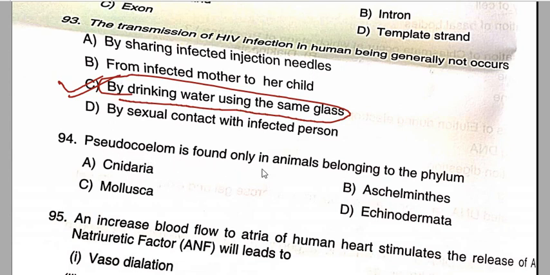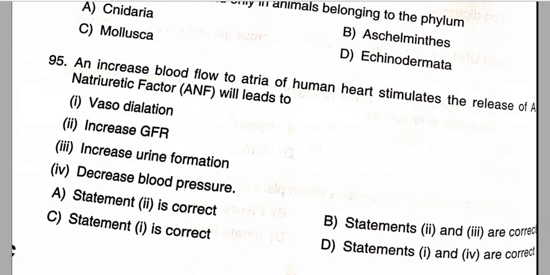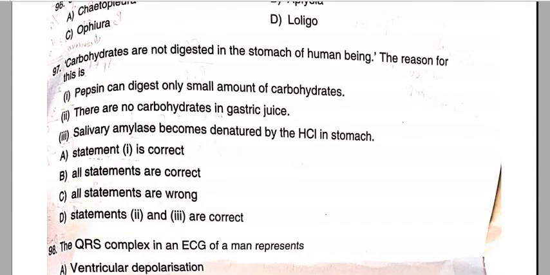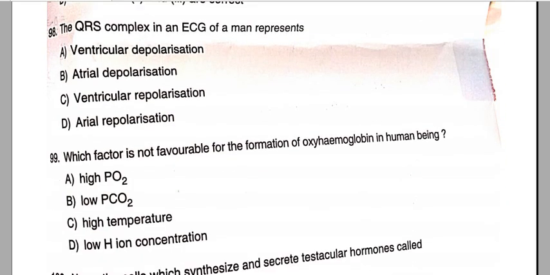Pseudocoelom is found only in animals belonging to the phylum Aschelminthes. Option B is the correct answer for the 94th question. A few questions I am skipping. Okay, we will move up to question number 98. In question 98, the QRS complex in the ECG of a man represents the ventricular depolarization. Option A is the correct answer.